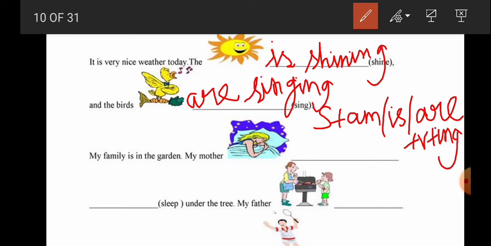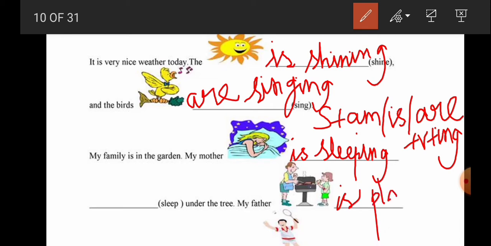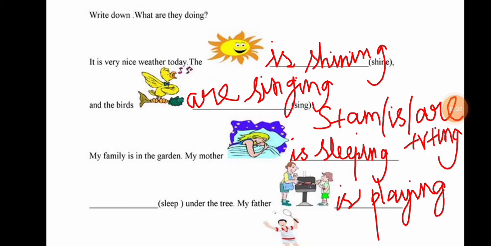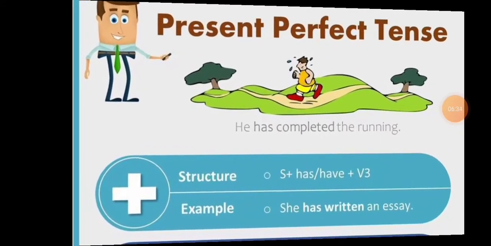My mother is sleeping. Under the tree, my father is playing. So this is how we have to write present continuous tense.